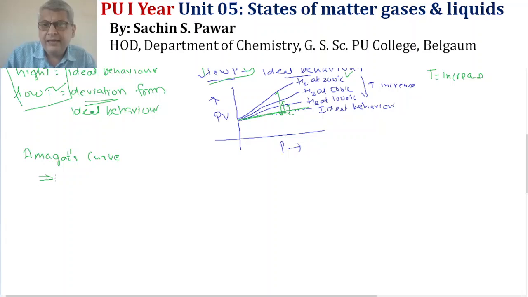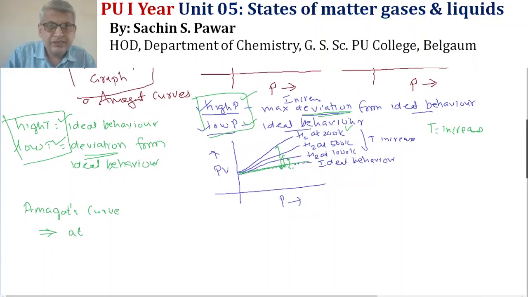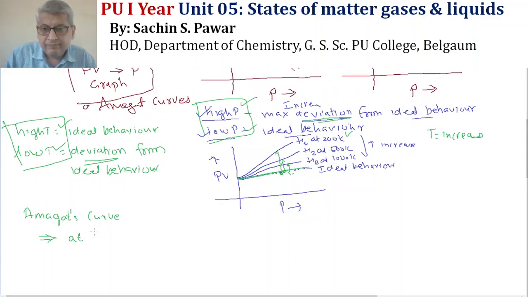They imply that at high pressure and at low temperature, real gases, whether easily liquefiable gas or non easily liquefiable gas, deviate from ideal behavior.